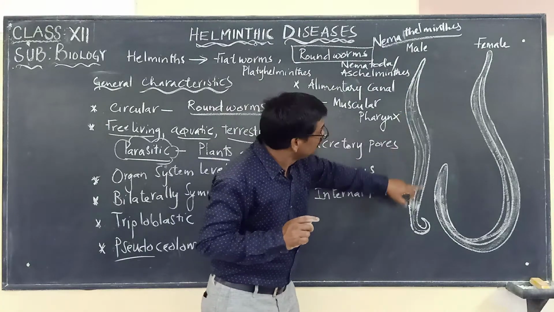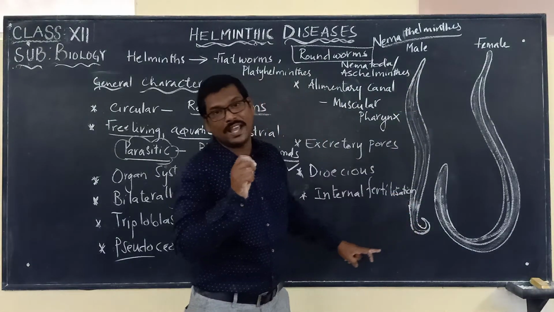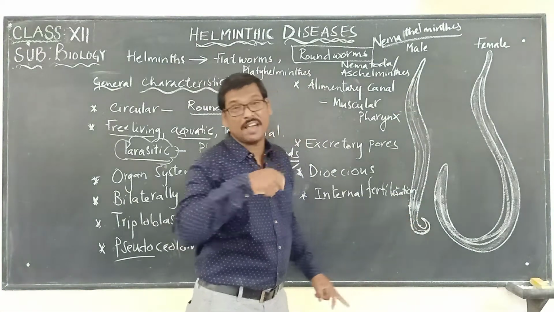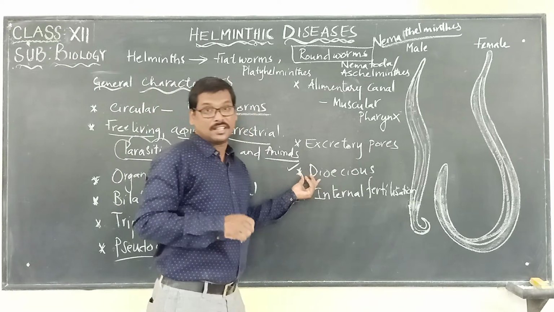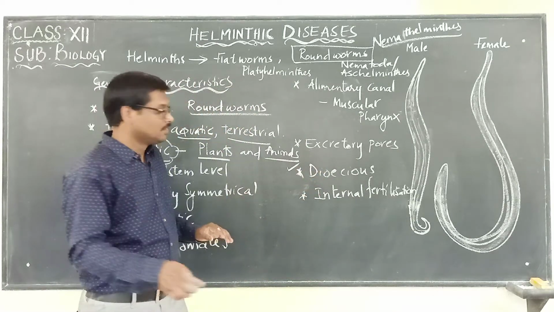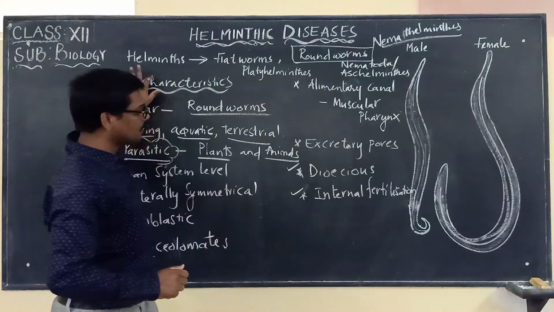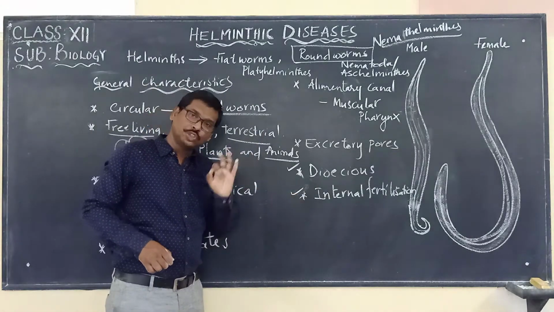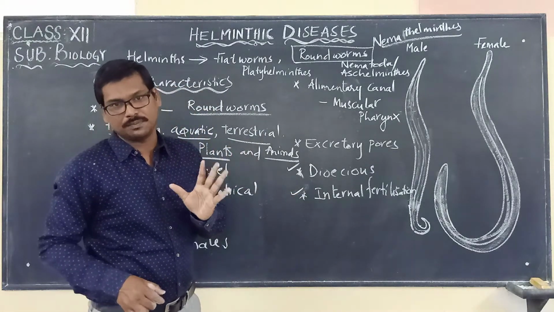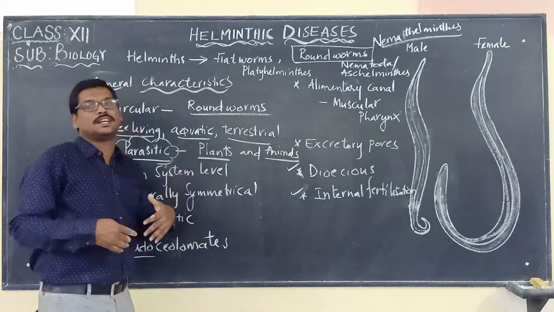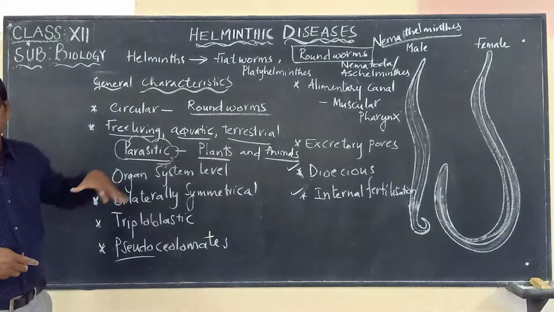At the same time, the male has one curved end. At one end it has a curved end. So that is regarding dioecious. And the last point we have to remember under the general characteristics is that they show internal fertilization. Fertilization takes place internally.